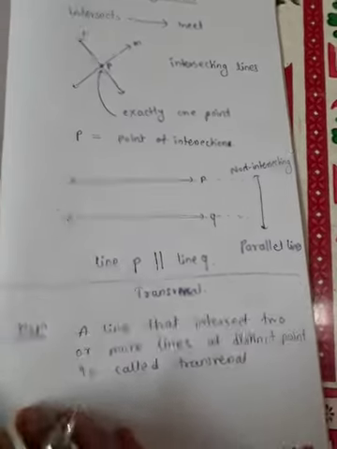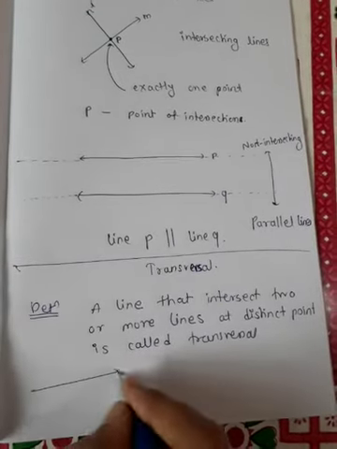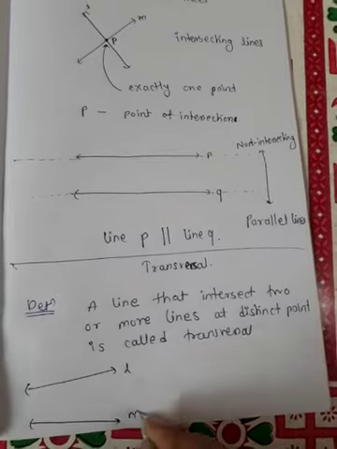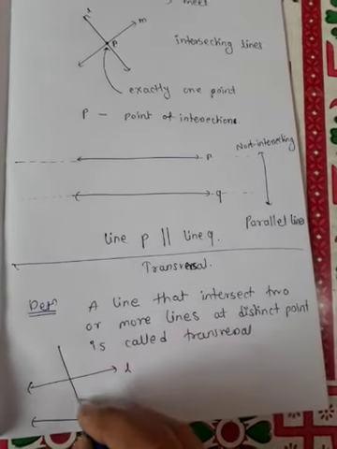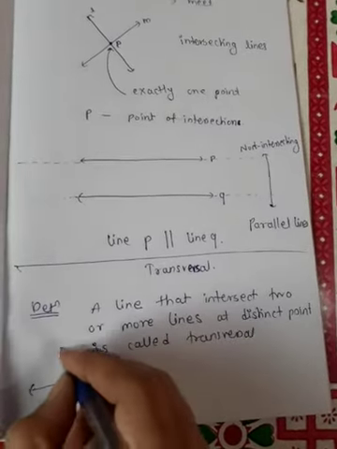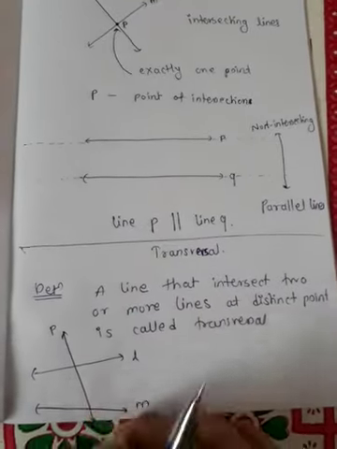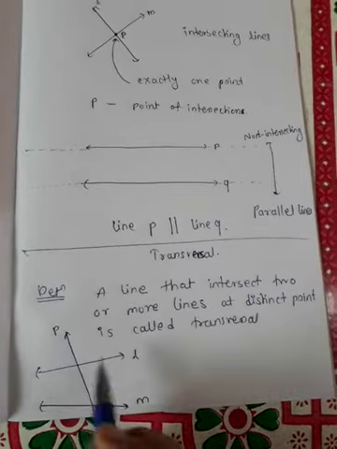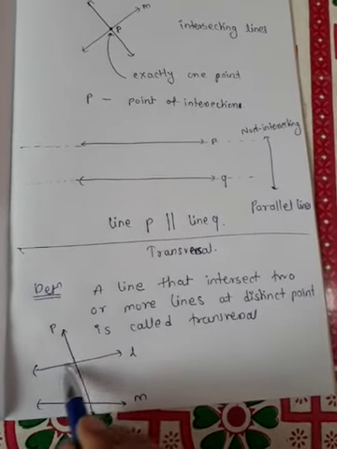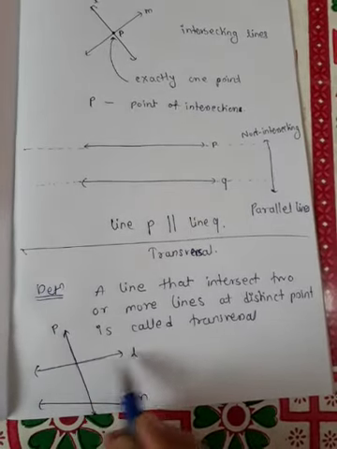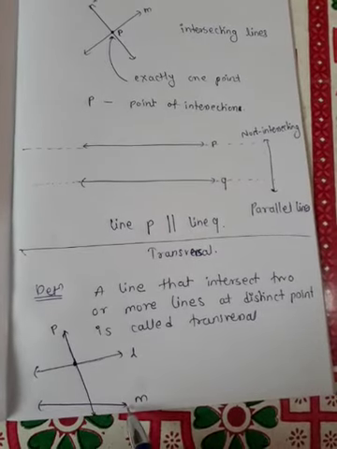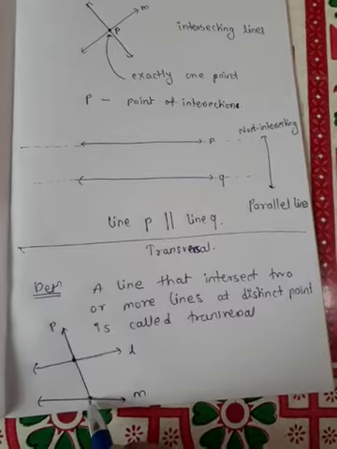Okay, so see the figure. Here we draw two lines, line L and line M. And here we draw one more line, that is line P. Now see here, this line P intersects line L at this point and this line P intersects line M at this point.